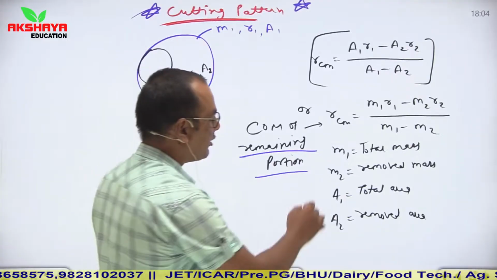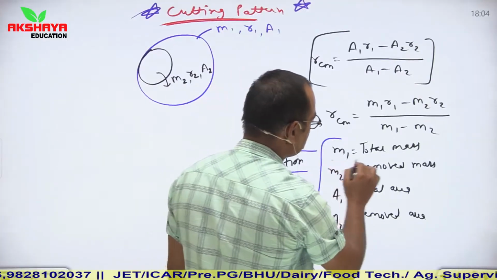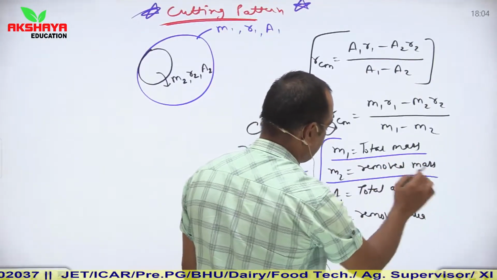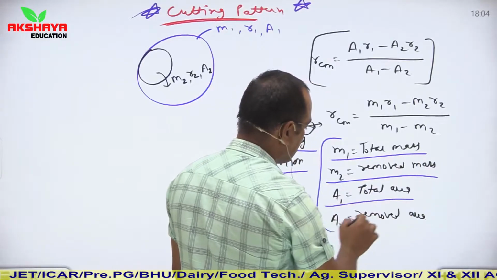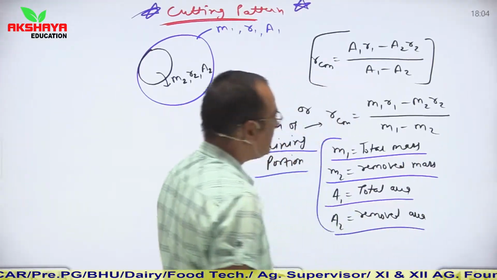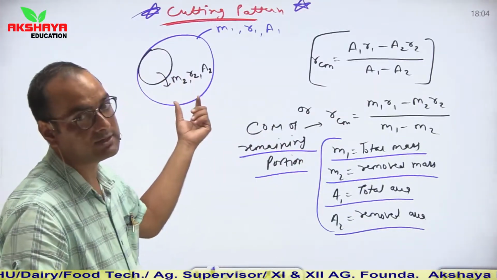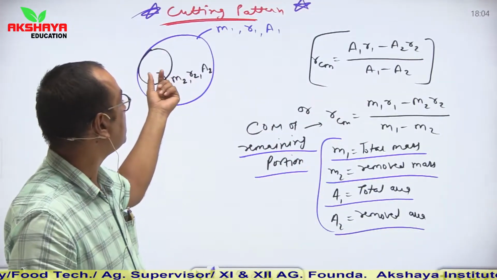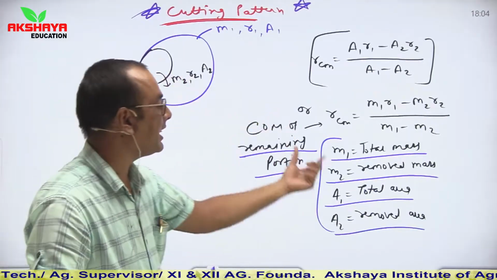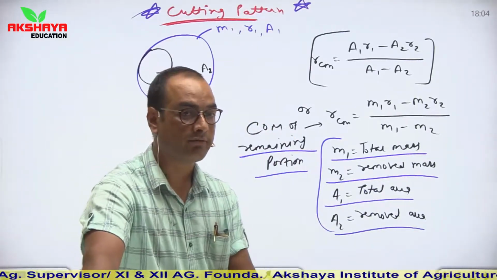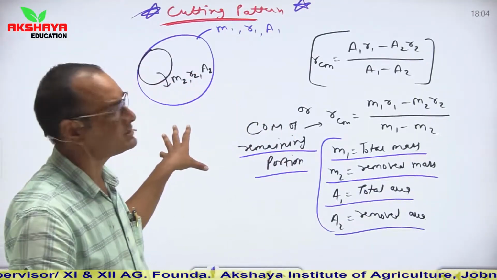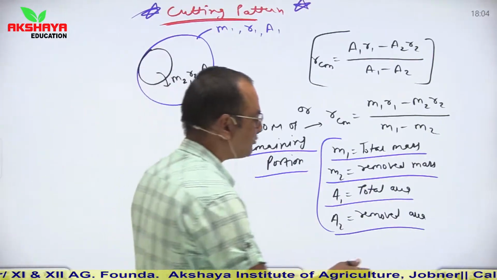Clear? So I have mentioned here that m1 is total mass, m2 is removed mass, a1 is total area, a2 is removed area. Similarly, what are r1 and r2 here, children? r1 is radius of actual figure and r2 is radius of removed figure. So this is the simple concept of cutting type questions.